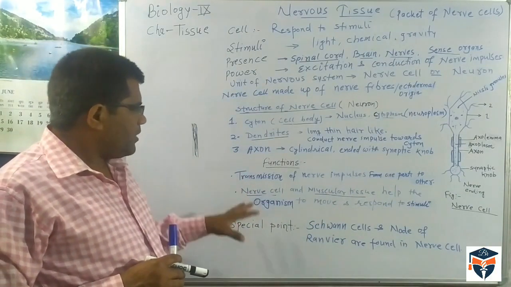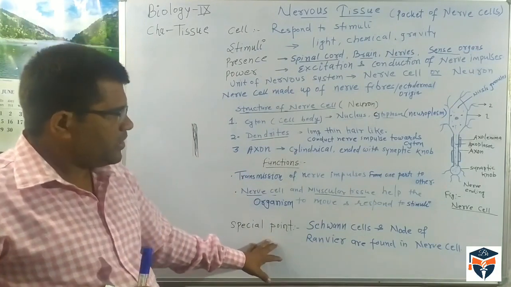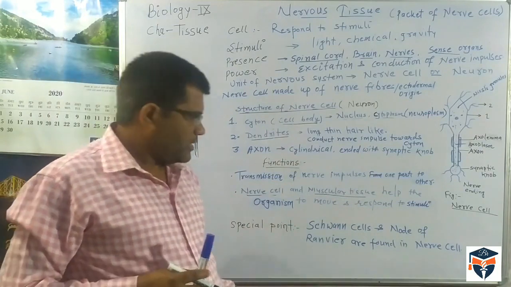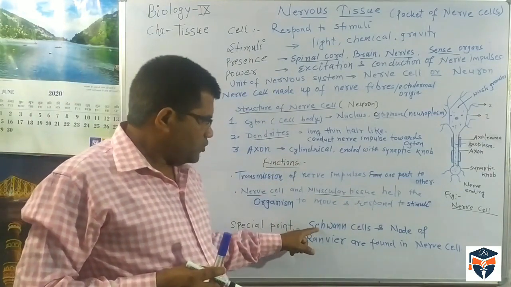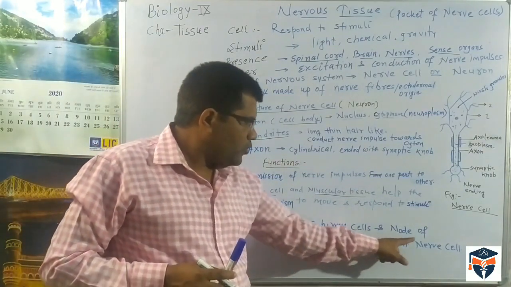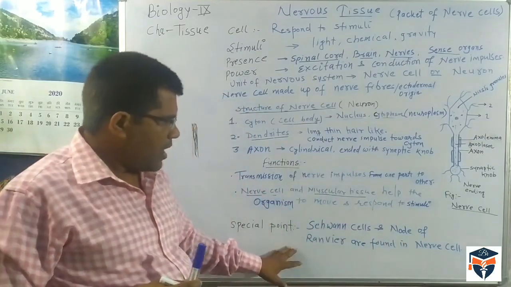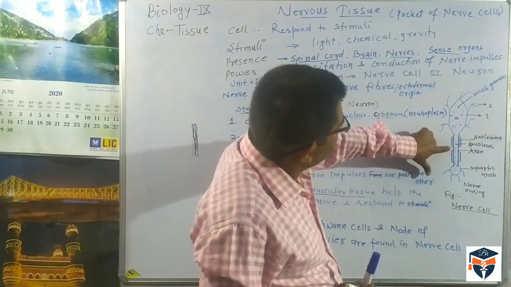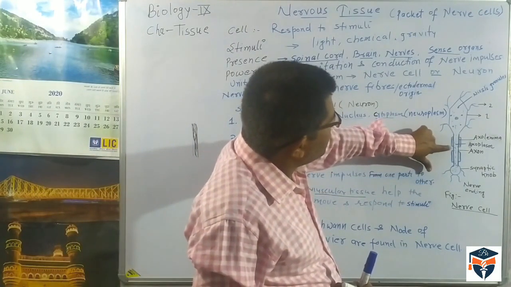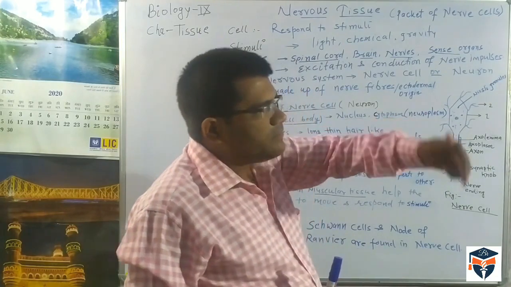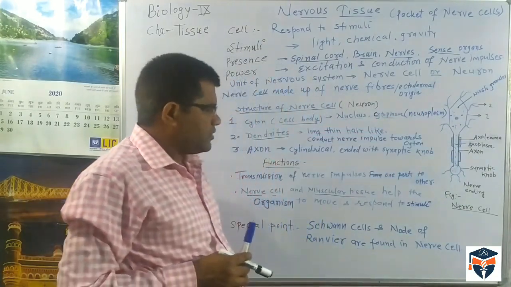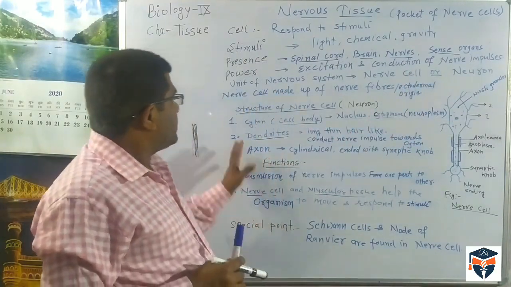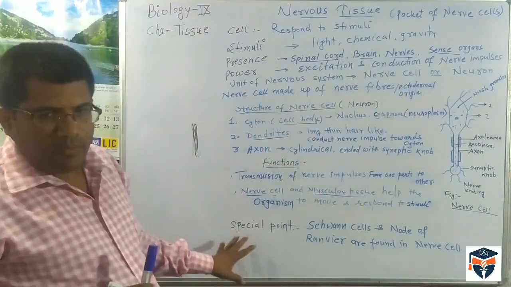Thus nerve cell and muscular tissue both enable the organism to move from one place to another place, and due to this the organism responds to stimuli. One special point: I have not discussed it in the diagram, and it is not needed in the 9th class, but we must remember that Schwann cells and nodes of Ranvier are also found in the nerve cell. This part is called the node of Ranvier. Impulses jump from one node of Ranvier to another node, and Schwann cells are present in this part. So it is all about nerve tissue.